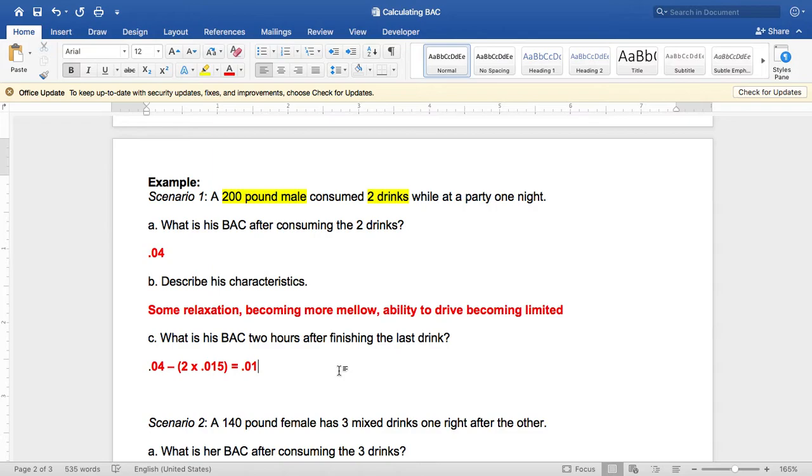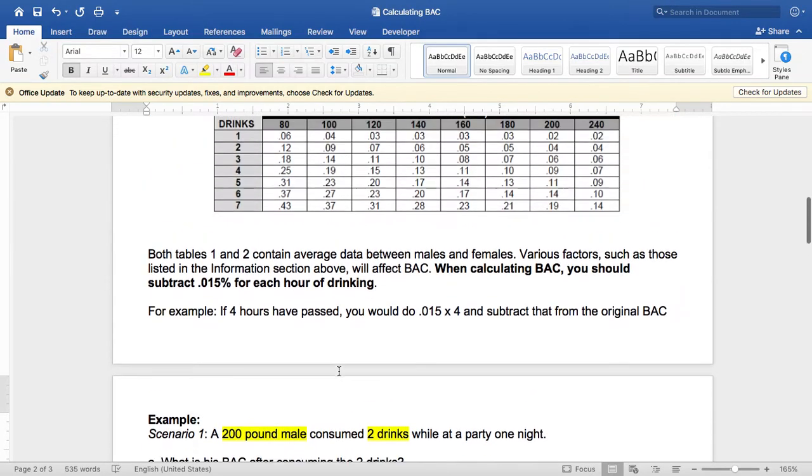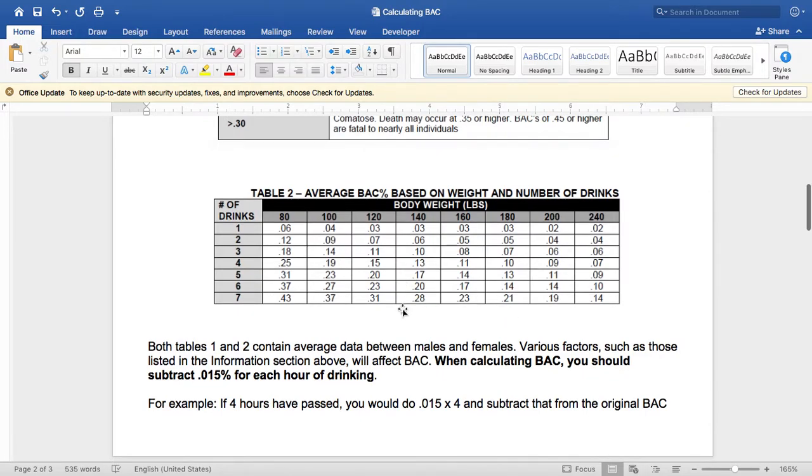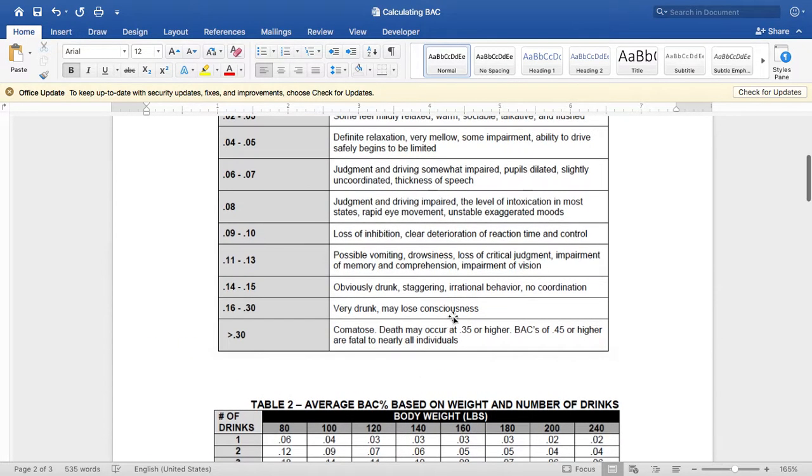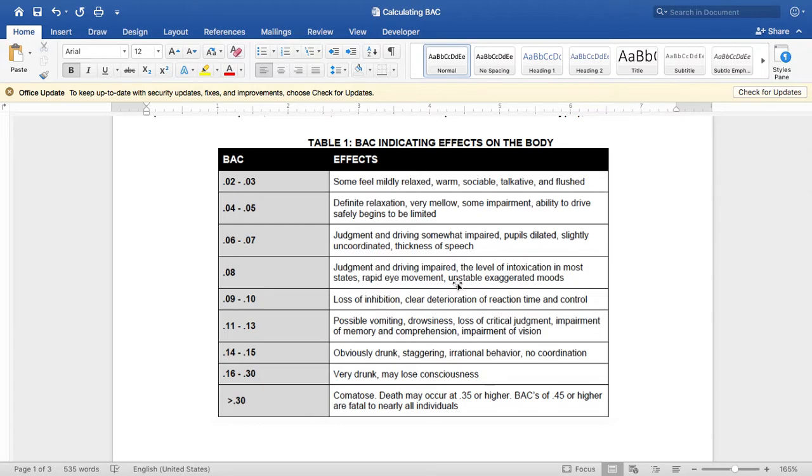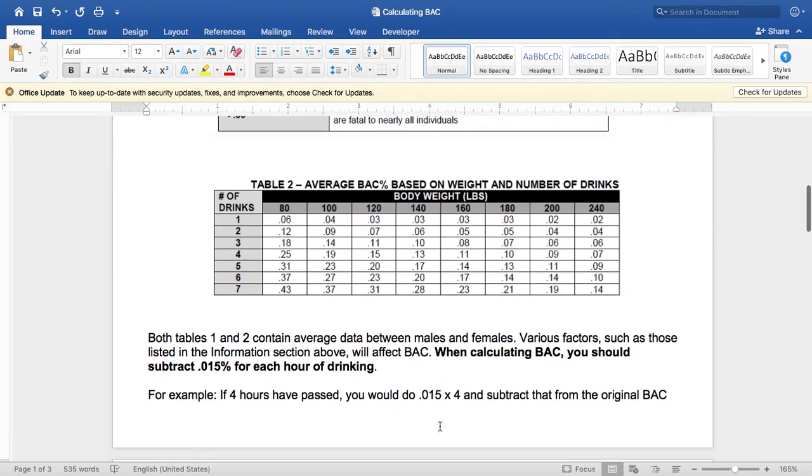So what you're going to do is look at the other 4 scenarios. There are 5 total. We did the first one together. You're going to look at the information. We're going to start off easy and get a little more tricky as you get more information and have to really think about what the scenario is including. Be sure to reference this table to find your original BAC, and then this table for the kinds of characteristics, and remember to subtract for every hour that has passed.